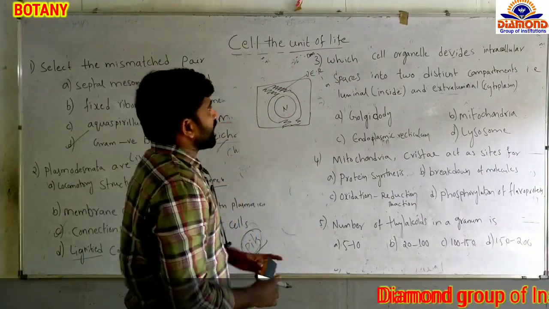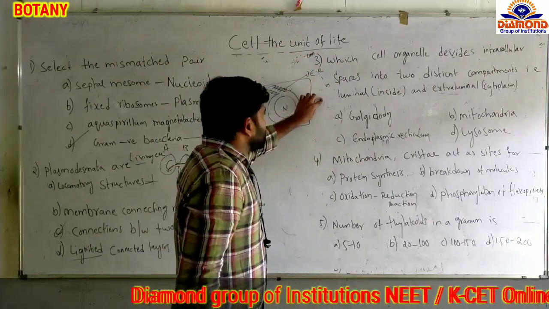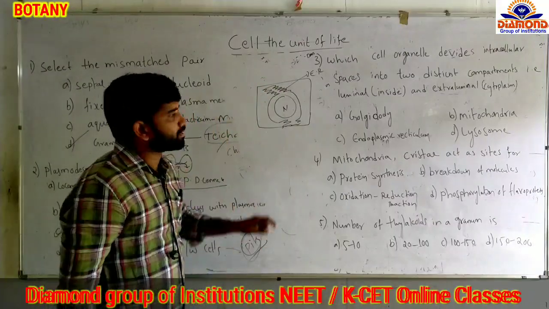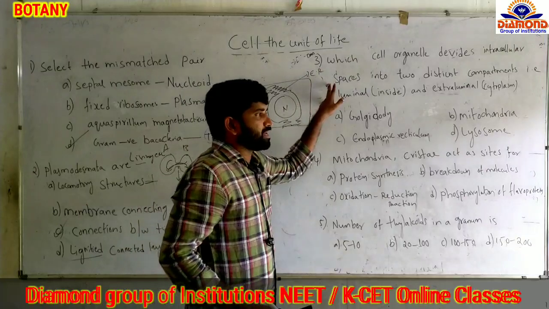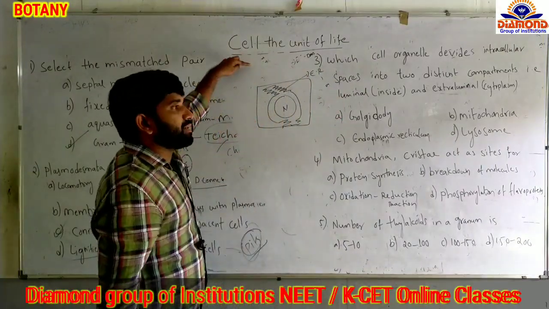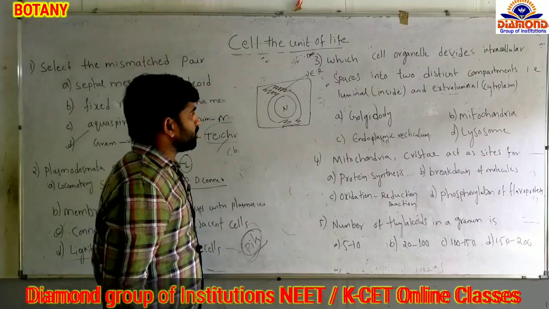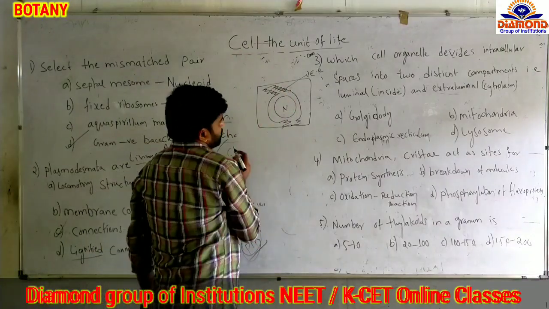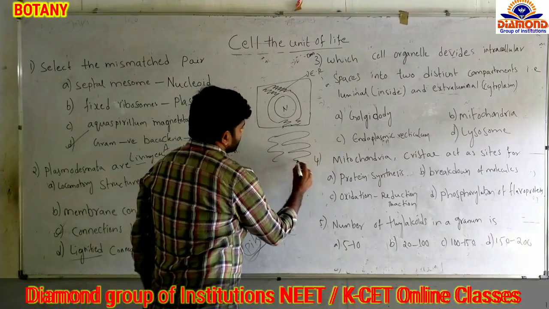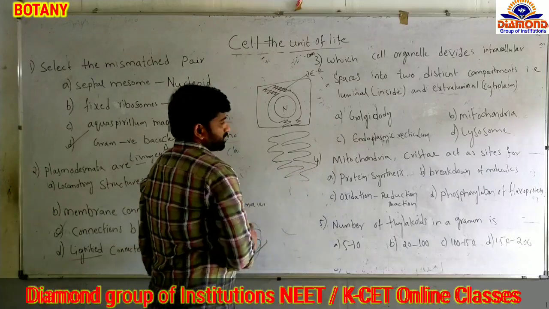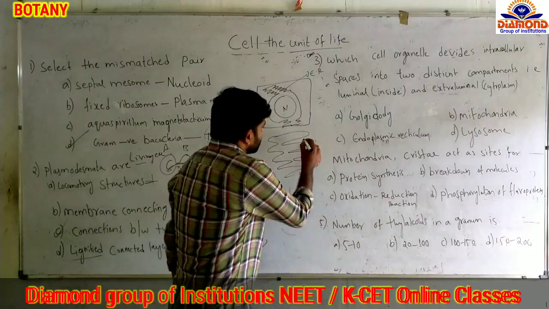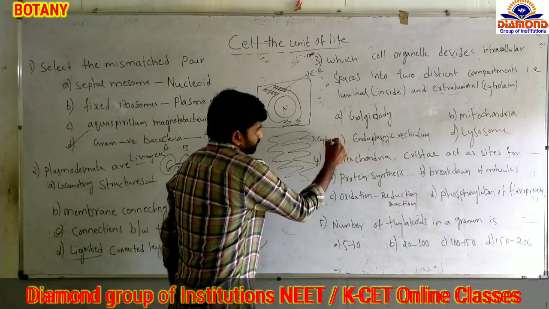Now you see, this cell organelle is distributed in the entire cytoplasm of the cell. It has many foldings, and it is connected from the outer nuclear membrane to the plasma membrane. When we look at the foldings of this endoplasmic reticulum, it has many stack-like structures. In between the two stack-like structures, the cytoplasm is present.